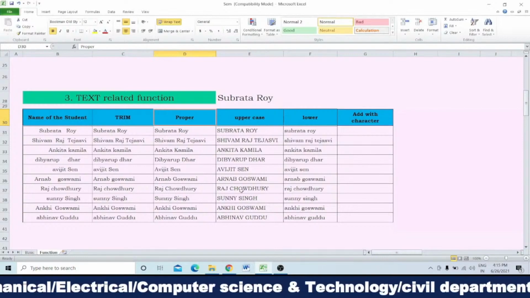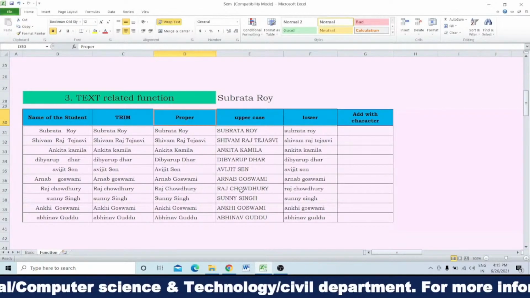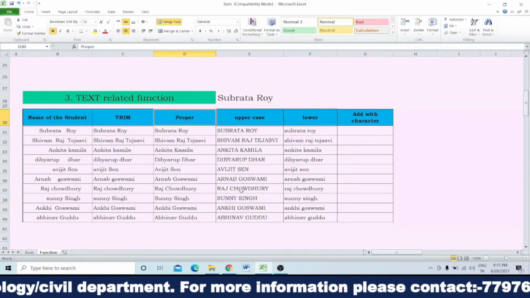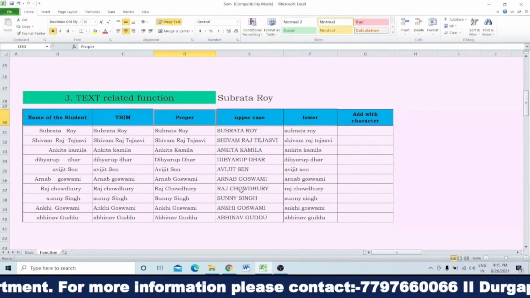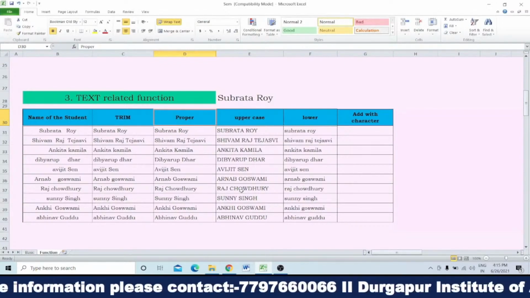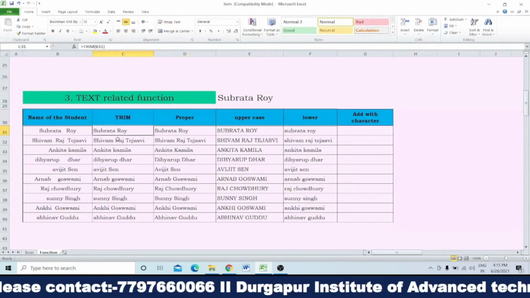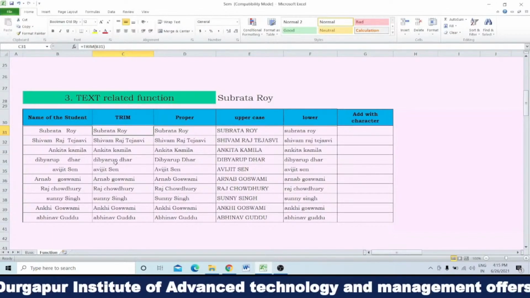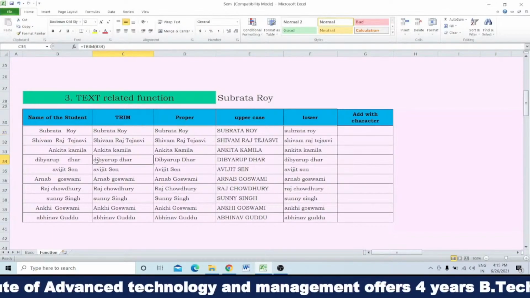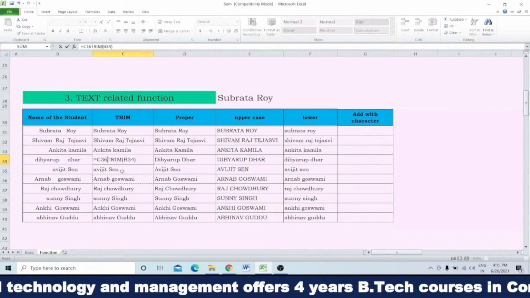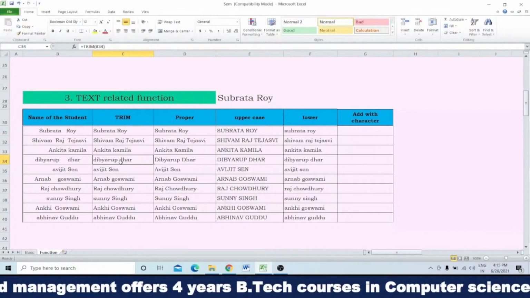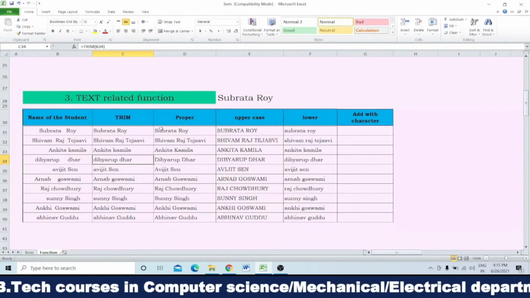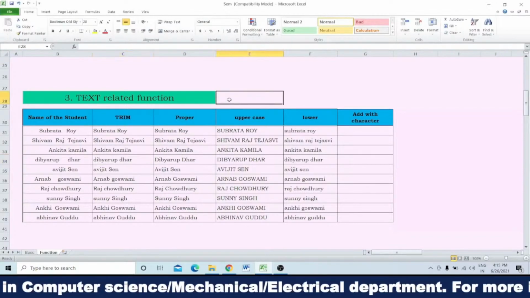Next is the proper formula. Proper means, you know, when you write down the name, the first letter should be capital, and when you write down the surname, the first letter of that also should be capital. Now see, Subroto is written in a proper way. Shivam Raj Tehsid is also written in a proper way, but in this one, Dibyarup Dhar, see the D is in small letter, and Dhar's D is also in small letter. So how can you make it proper? Very simple. Now here I will write the proper formula.